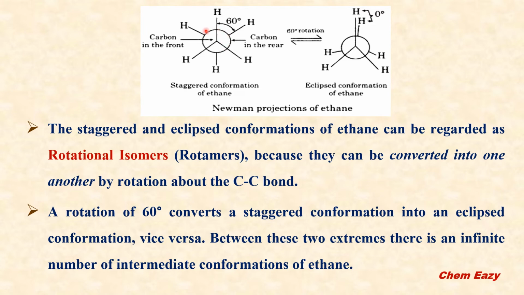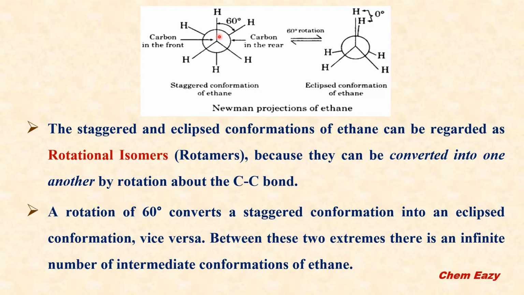And this circle indicates the rear carbon, which means the carbon which is away from the eye. This circle is the backside of this carbon, and this circle is also attached with 3 shorter lines which indicate carbon-hydrogen bonds, and between any 2 of these bonds also, the bond angle is 120 degrees.